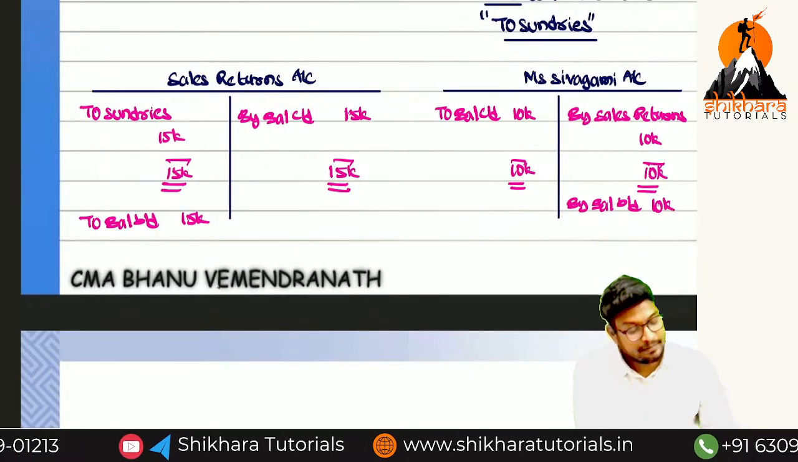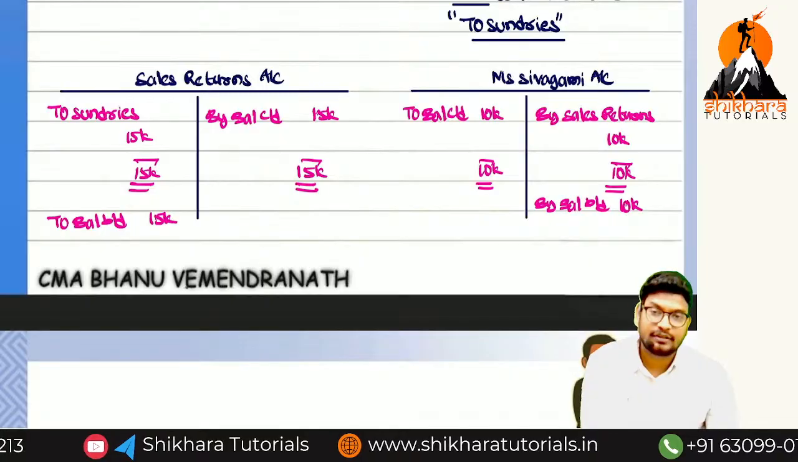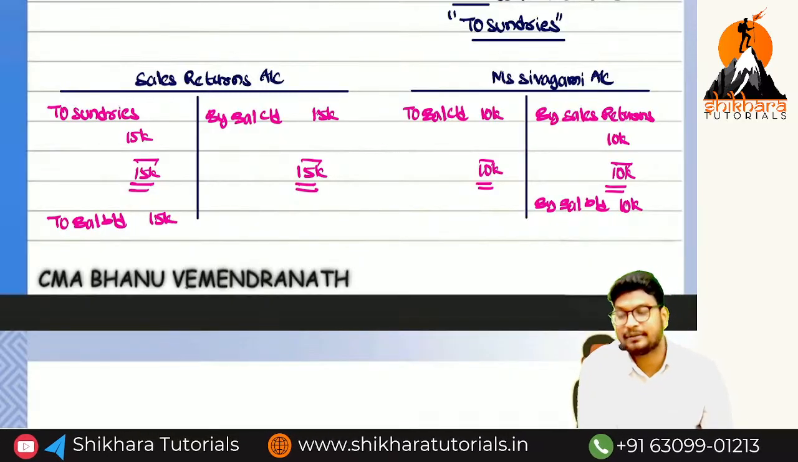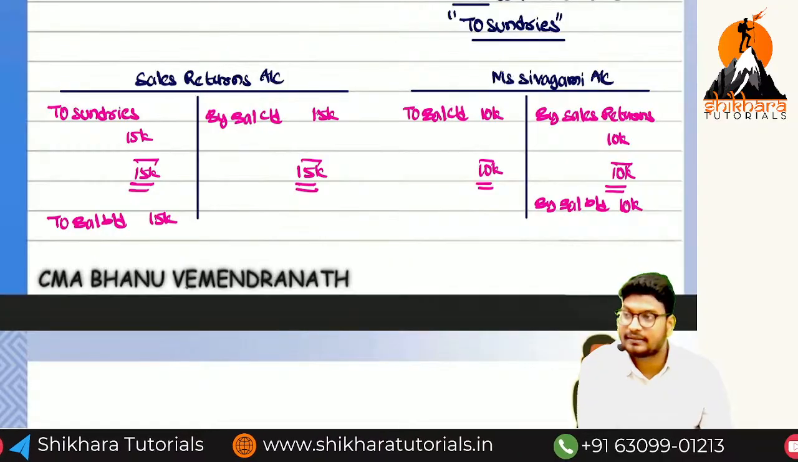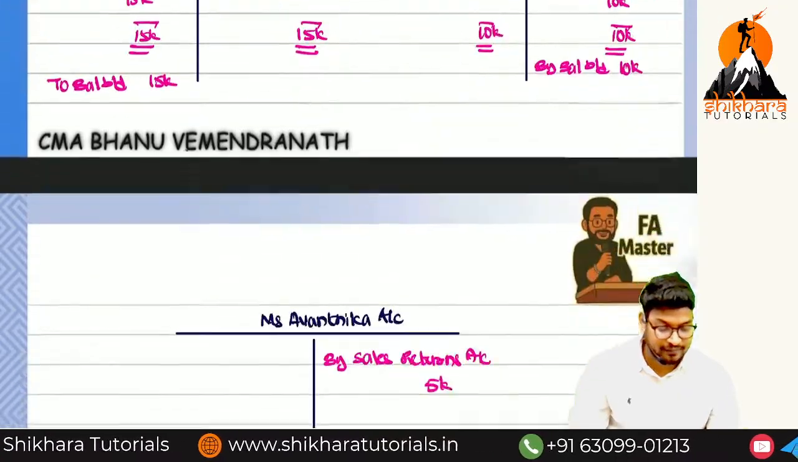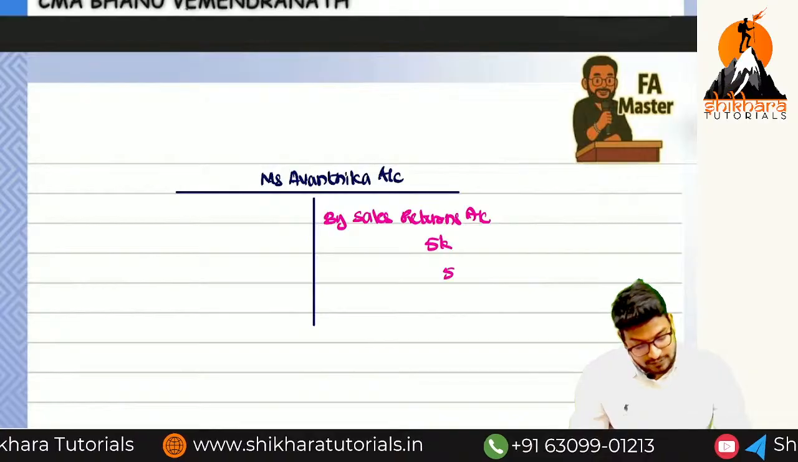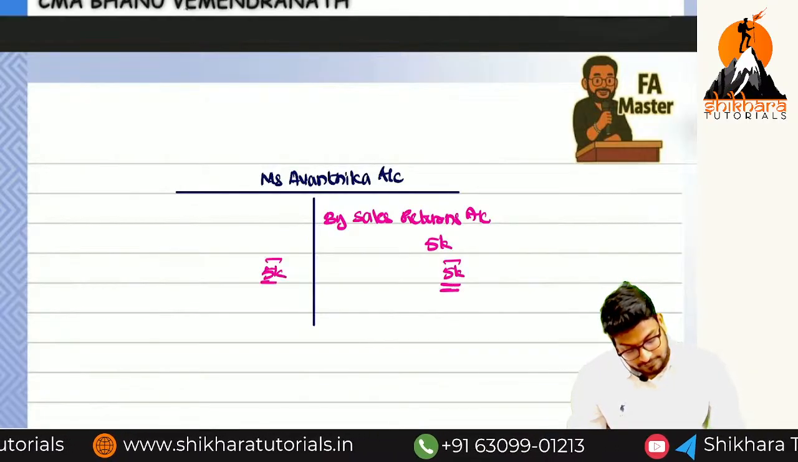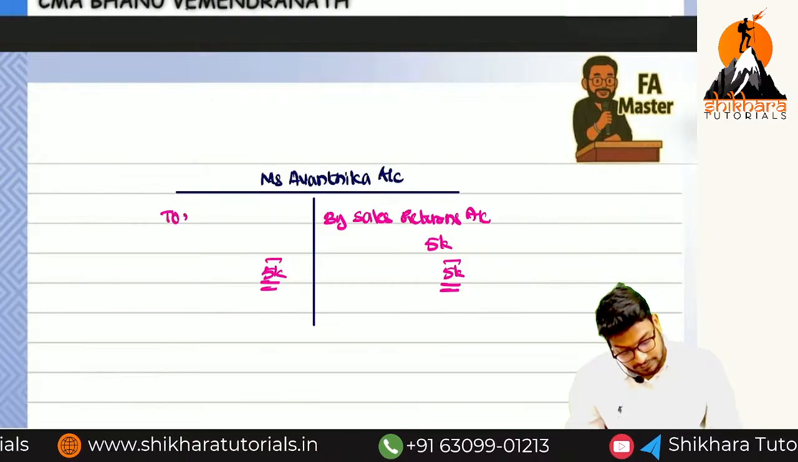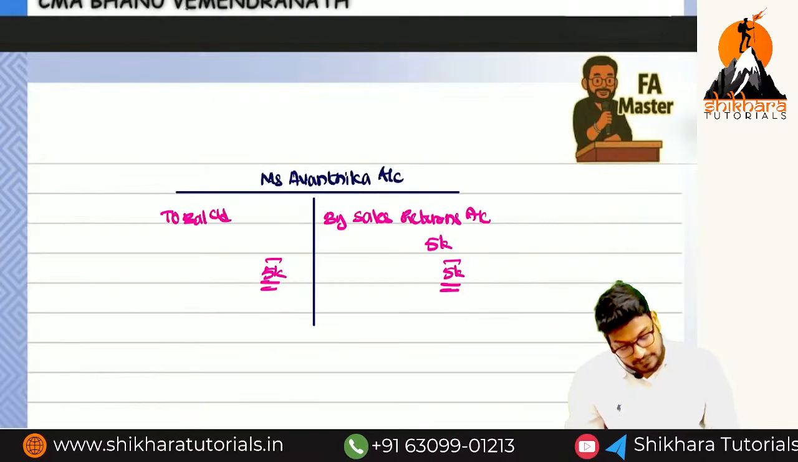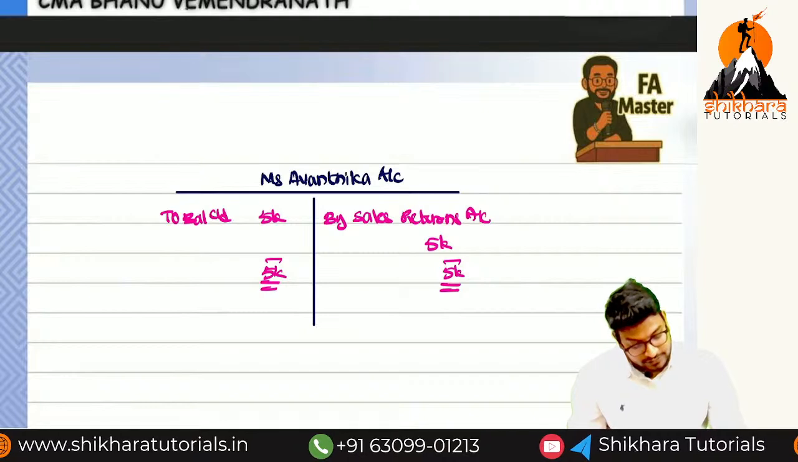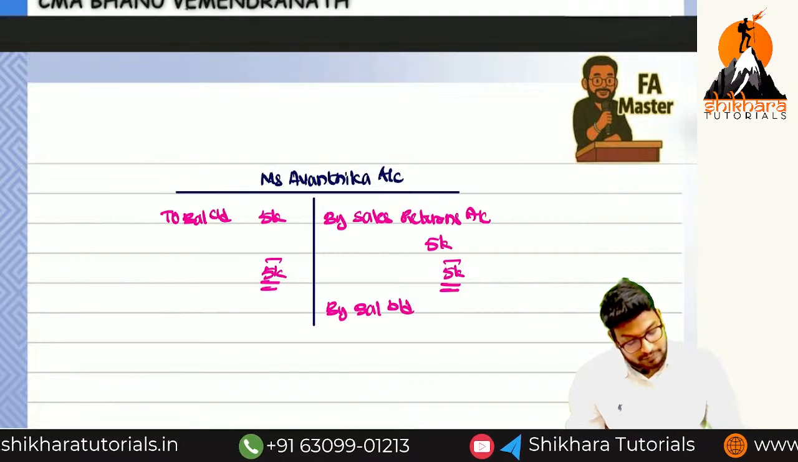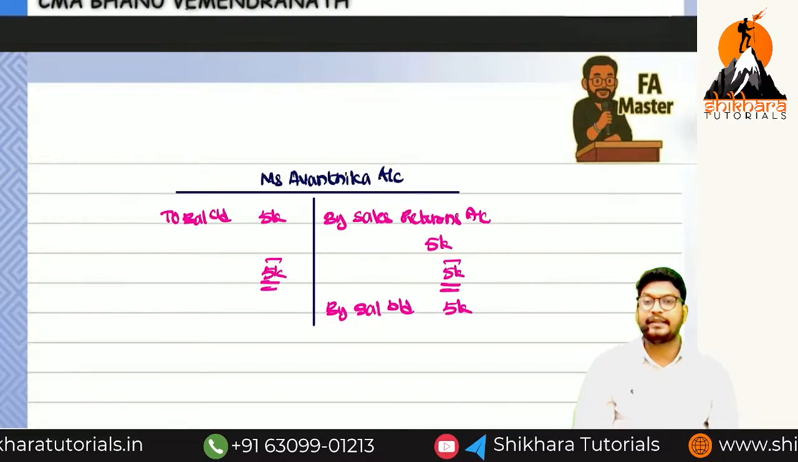10,000. By balance brought down means Shivagami account is showing which balance? Credit balance. Okay, now opening balance debit means debit side. Opening balance credit means credit balance. So next, how much? Total 5,000 and 5,000. To balance carry down. How much? 5,000. And by balance brought down. How much? 5,000. Is there any doubts?